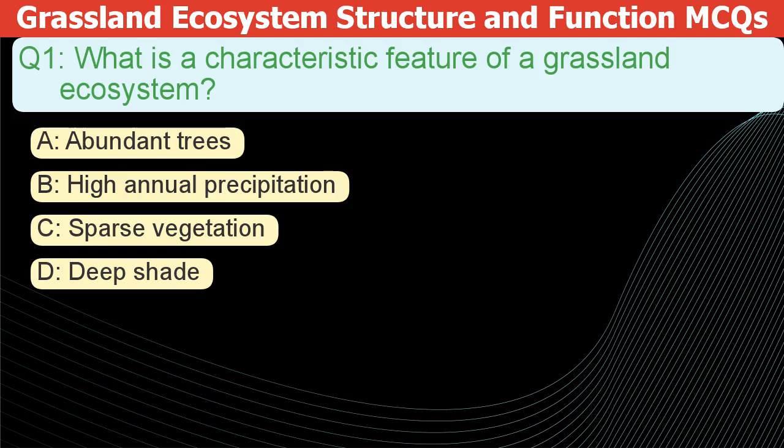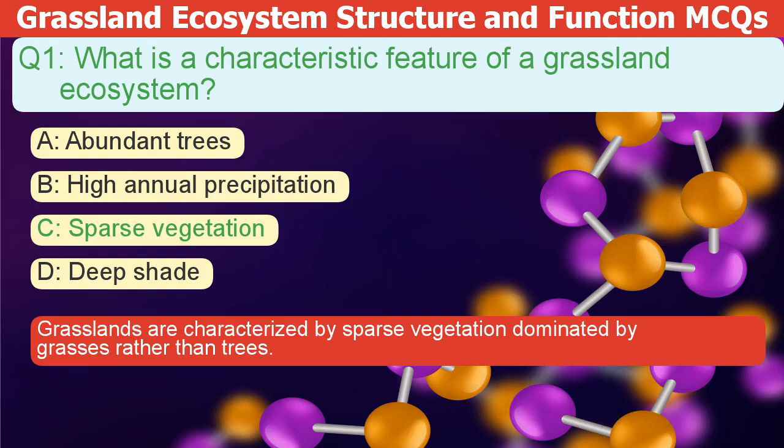What is a characteristic feature of a grassland ecosystem? A. Abundant trees. B. High annual precipitation. C. Sparse vegetation. D. Deep shade. The correct answer is C. Grasslands are characterized by sparse vegetation dominated by grasses rather than trees.